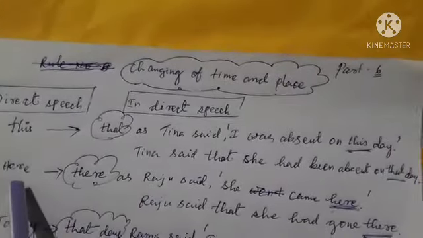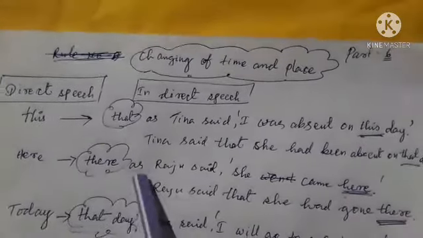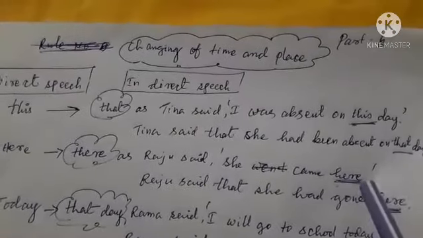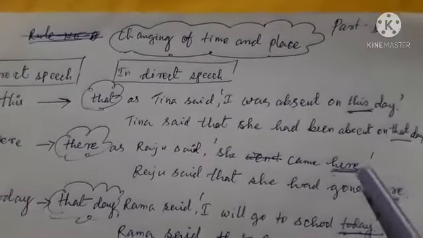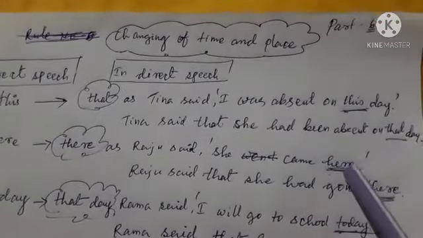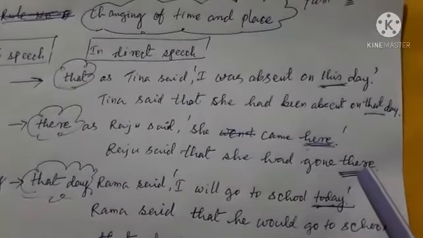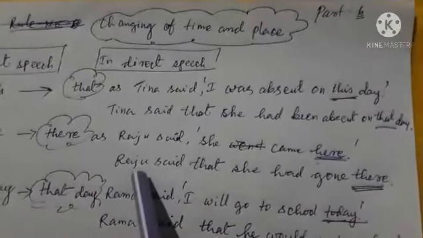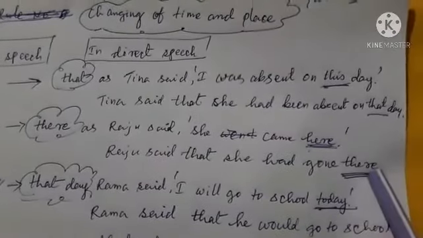Secondly, here changes to there. As Raju said, she came here. In this sentence, here is in direct speech, and when we change it into indirect speech, it changes to there. Like Raju said that she had gone there. Okay.